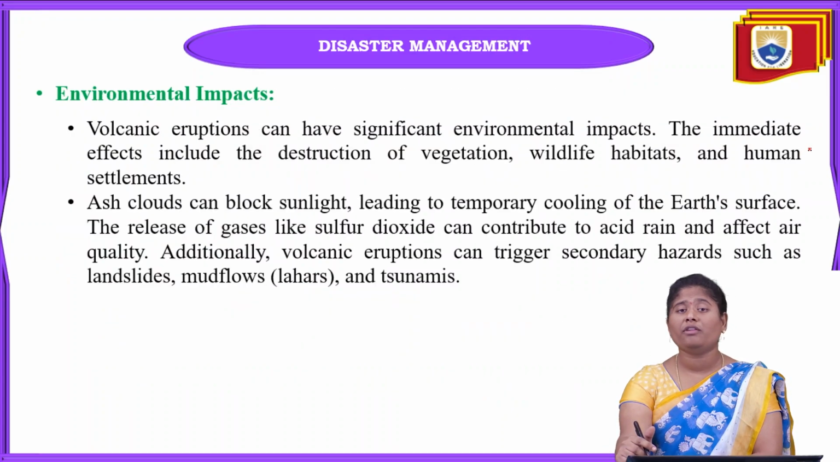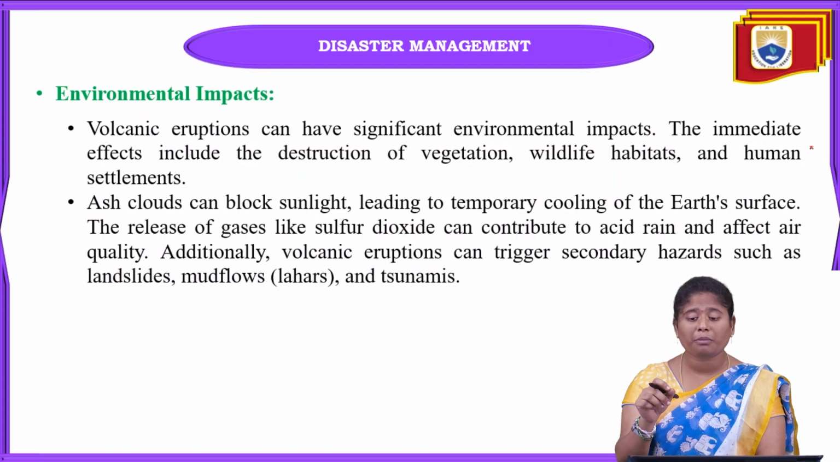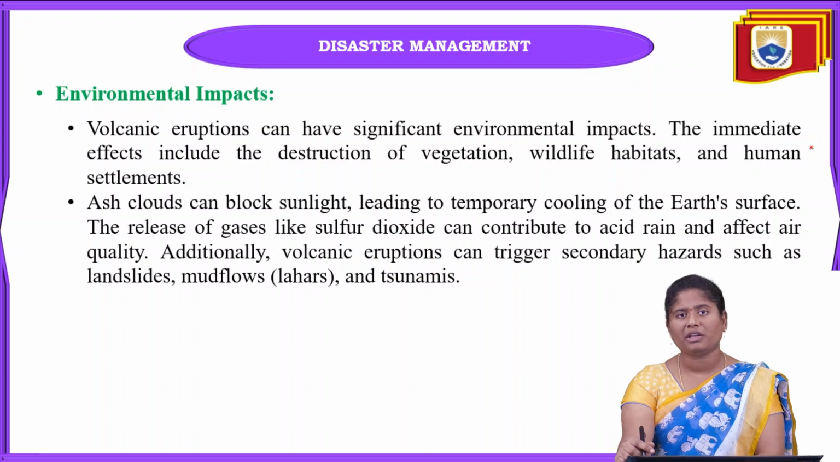Next one is, what are the environmental impacts we can see from volcanic eruptions? What is the main impact on environmental conditions? When volcanic eruptions occur, the immediate effect we can see is the destruction of vegetation. Why? Because when the lava flows along some path, the vegetation along that path is destroyed easily. Wildlife habitats are also destroyed, and human settlements are destroyed because of the volcanic eruption.